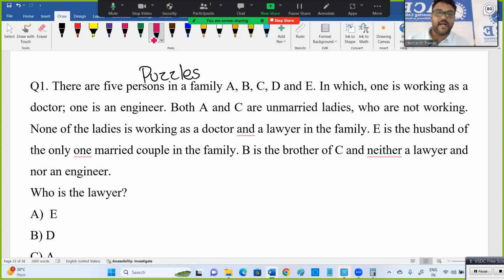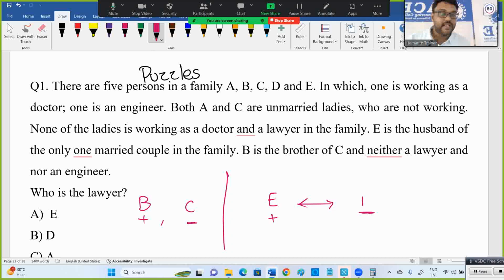He is the husband of the only married couple, only one married couple in the family. B is the brother of C and neither a lawyer nor an engineer. B is brother of C. B is not lawyer, not engineer. B is brother, so male. Among those 5 people, 2 females are not working, right? So A and C are unmarried ladies not working. This is not A, this is not C. Who is this? A and C are unmarried ladies. This is not A. C is a lady. This is not A. Who should be this?